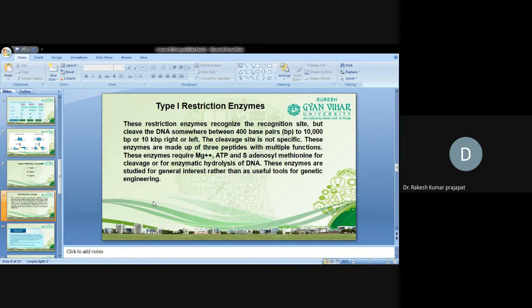Magnesium as a cofactor is required by type 1 restriction enzyme, like ATP and S-adenosyl methionine, for cleavage or enzymatic hydrolysis of DNA. Study for general interest rather than as useful for genetic engineering. So type 1 restriction enzyme is not so important in genetic engineering because they are not specific to the sequences. They cleave the DNA somewhere else, 100 to 10,000 base pair, right or left of the recognition sequences.